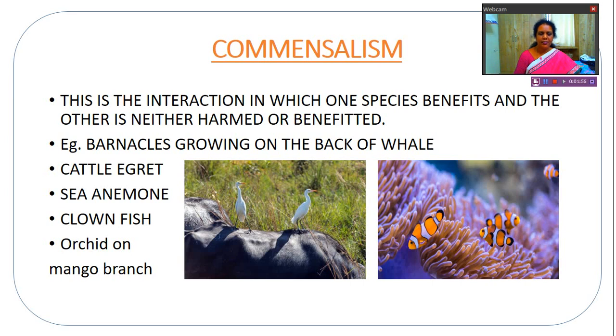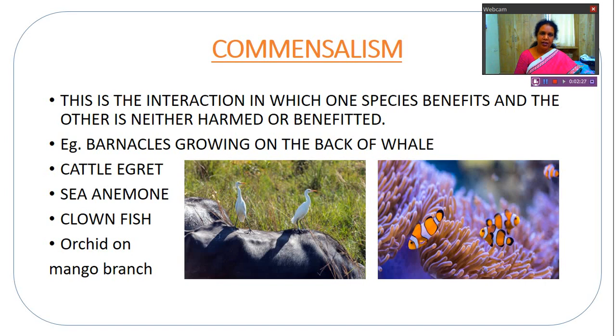And another example, here we can see sea anemone. These are the stinging cells of the sea anemone, and along with the sea anemone there are fish. These fish are called clownfish. So clownfish live in association with sea anemone. What is the reason? As the clownfish are very small, they are afraid of predators, and because of the stinging cells of the sea anemone, they get shelter from the predators.